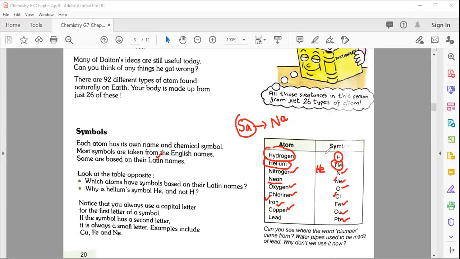But when we're going to write their symbols, that should be in the same form. The symbols are never ever going to change.